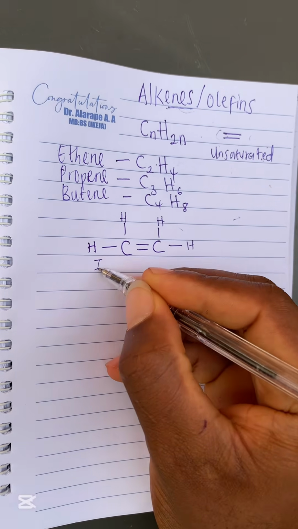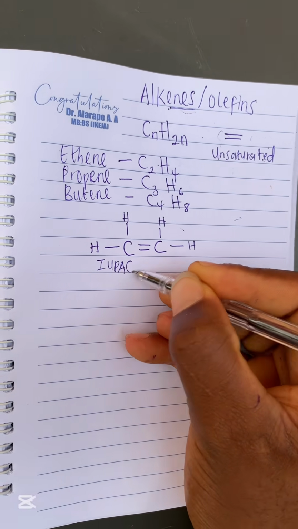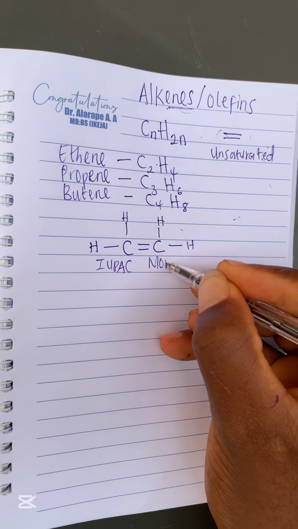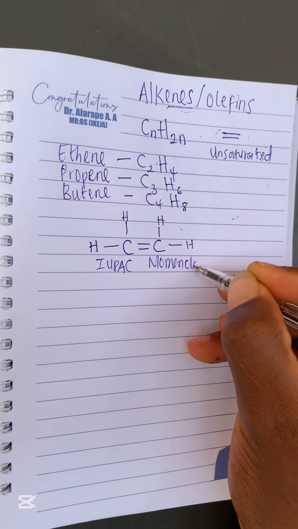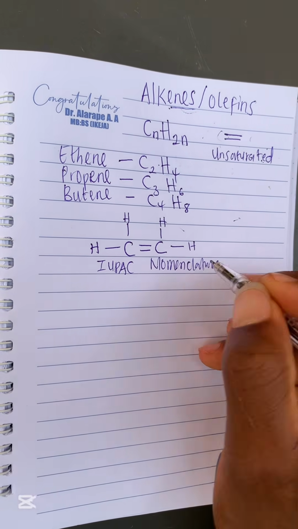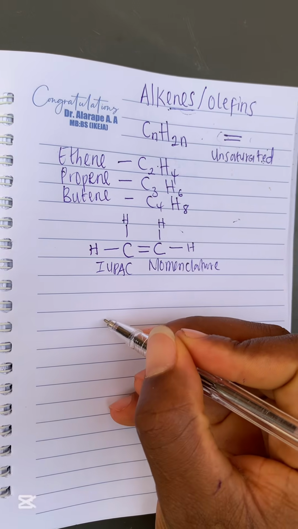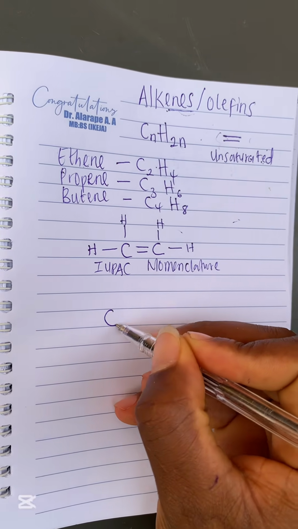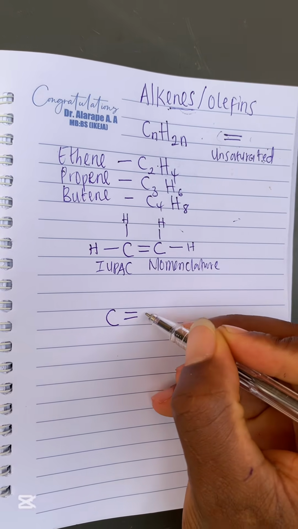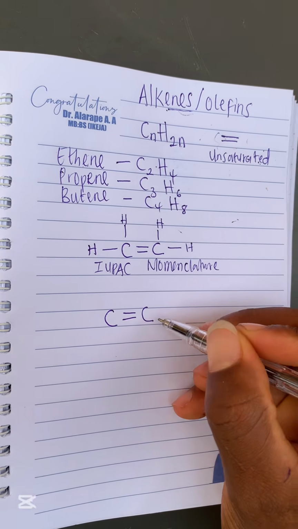So let me give us a question so that I can tell you the laws of the IUPAC nomenclature of the alkenes. You understand? Let me form a question that we can work with.